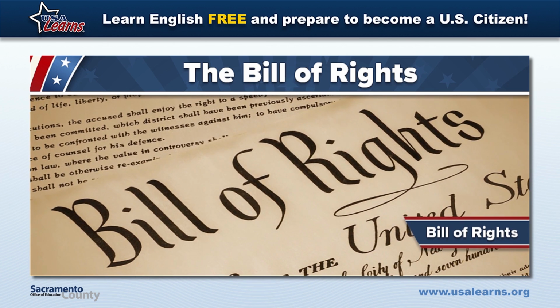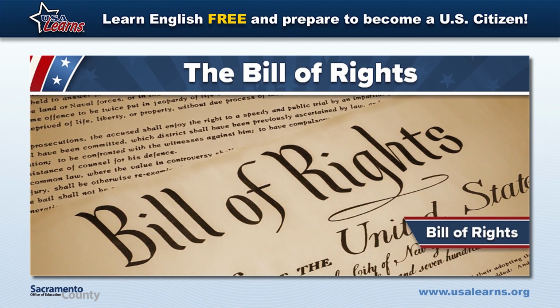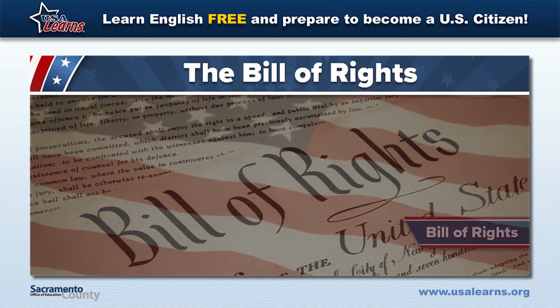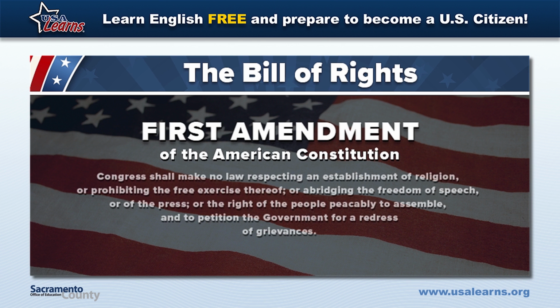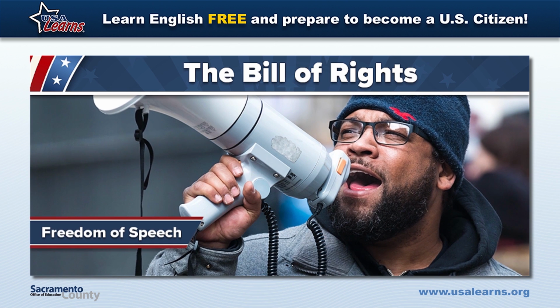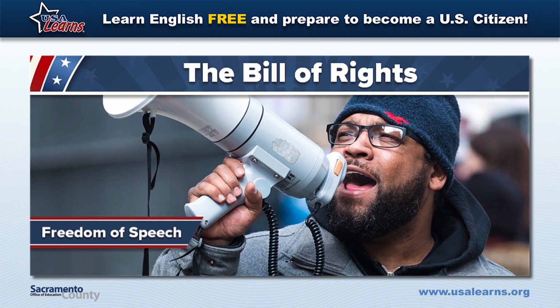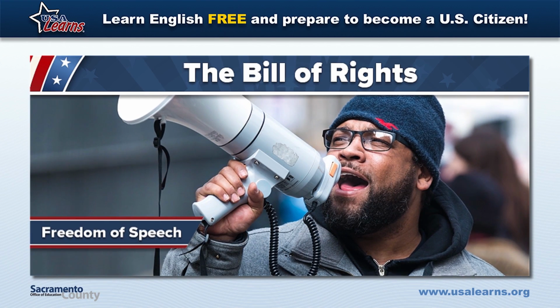The Bill of Rights defines some basic rights of people in the U.S. and limits government power. The First Amendment of the Bill of Rights is very important. The First Amendment protects some of the most basic liberties for everyone living in the United States. Some First Amendment rights are freedom of speech. We are free to think and say what we believe, even if we disagree with the government. People can talk freely about ideas.